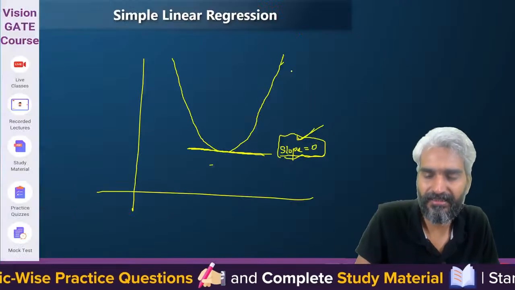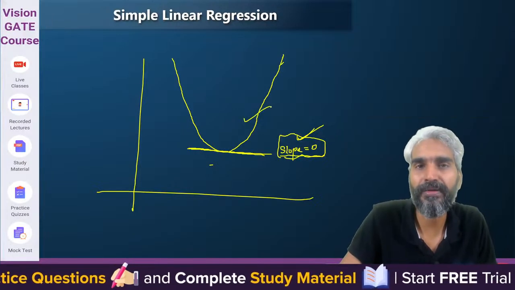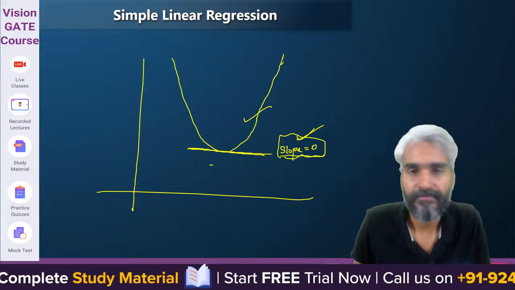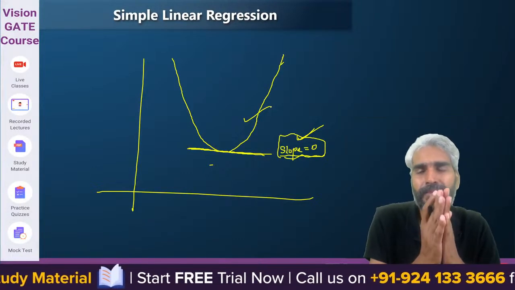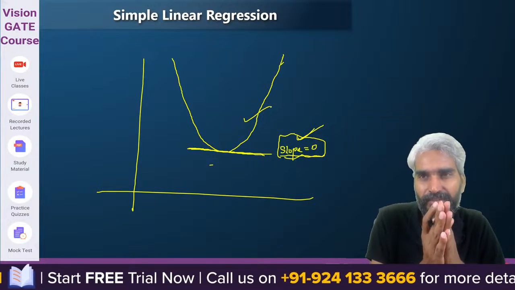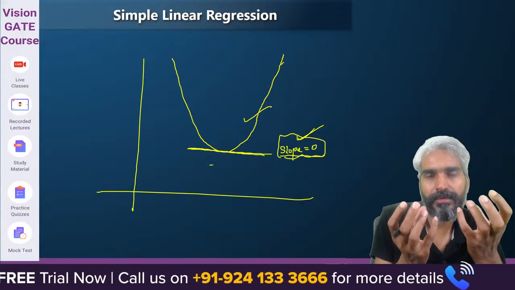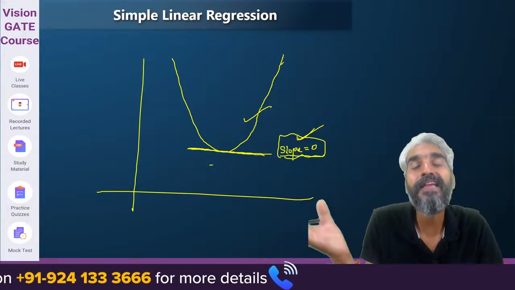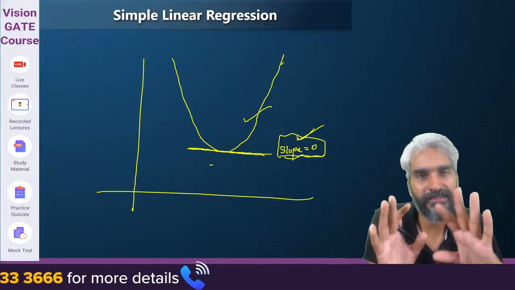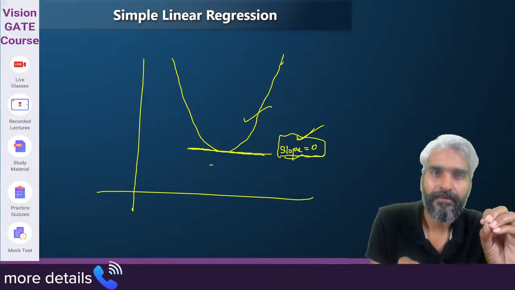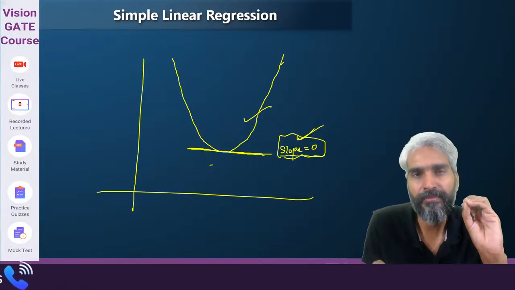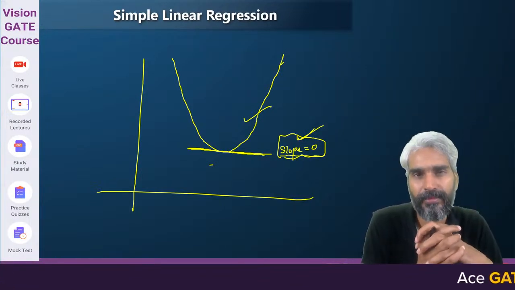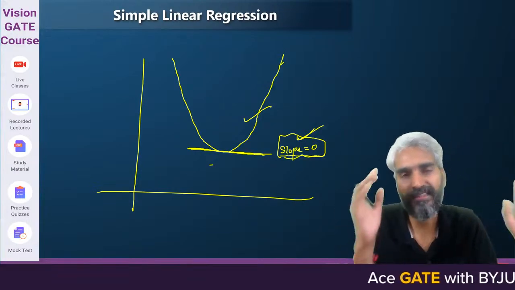So I guess this much is sufficient for simple linear regression. You don't need to go into too much detail apart from that. The subject is not difficult, it's just whether you are getting it in the correct manner or not. Obviously, there are many other regression techniques, but the most common and famously used is least square error, where we try to minimize the square error.